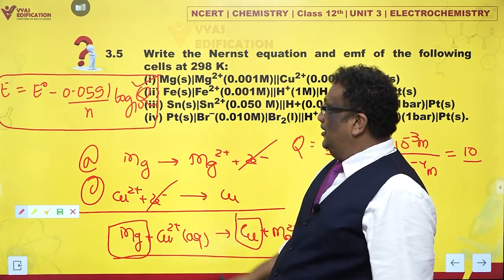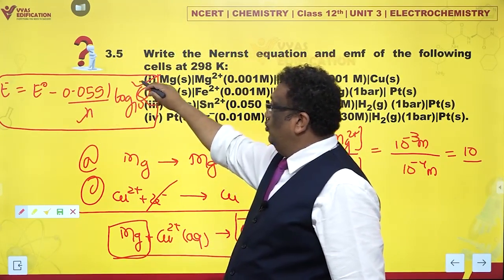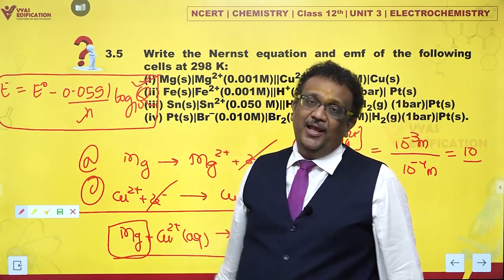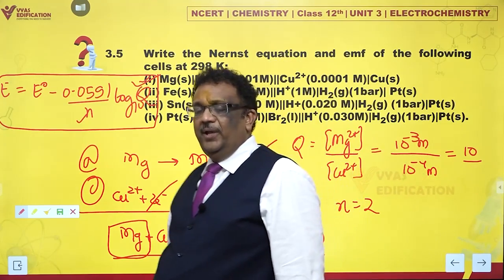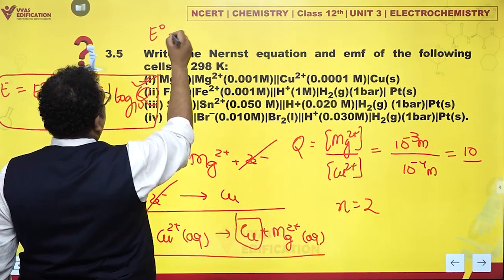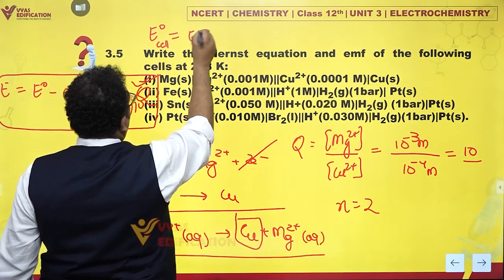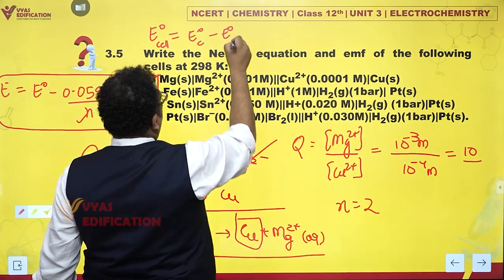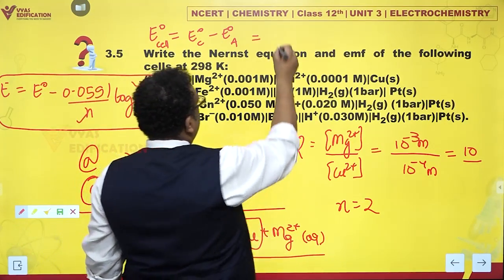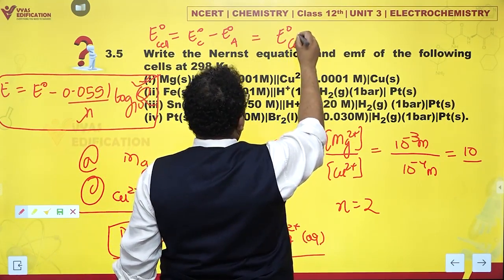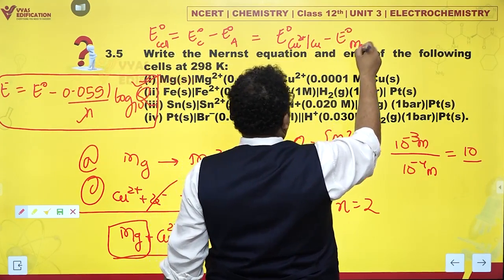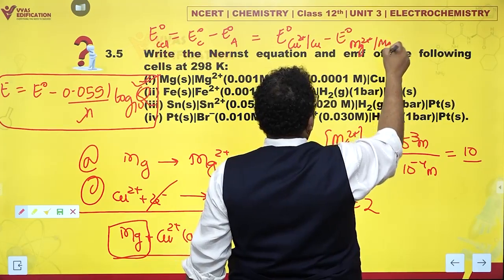Fascinating. I have N, I have Q. The only thing I need is E naught cell. Can I get that? Of course I can get that. What is E naught cell? For this case, E naught cell is equal to E naught cathode minus E naught anode. Cathode is copper ions to copper. E naught of copper ions to copper minus E naught of magnesium ions to magnesium.